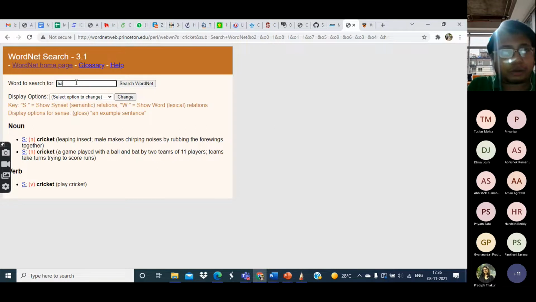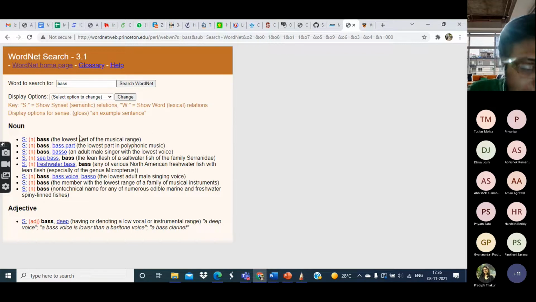Say this word bass, for example. This can be both a noun as well as an adjective. Even as a noun it has many different meanings, like the lowest part of a musical instrument, the lowest part of polyphonic music, a singer with the lowest voice, a kind of fish, etc. So this WordNet is a very important resource.